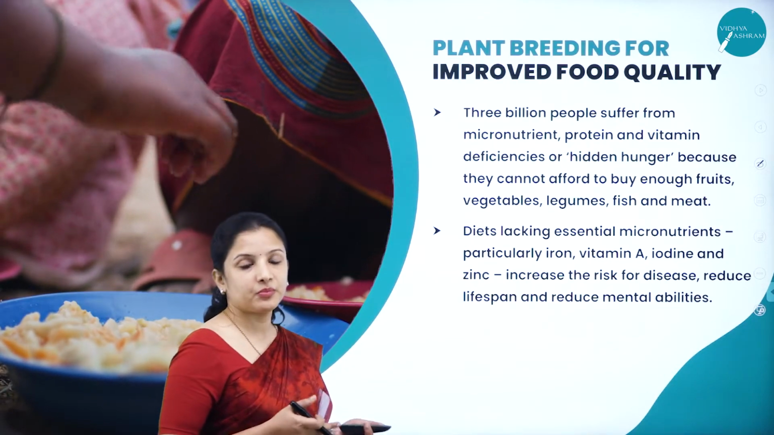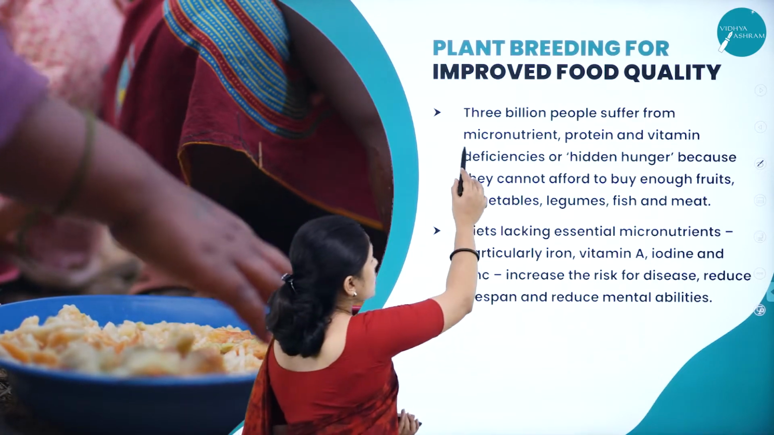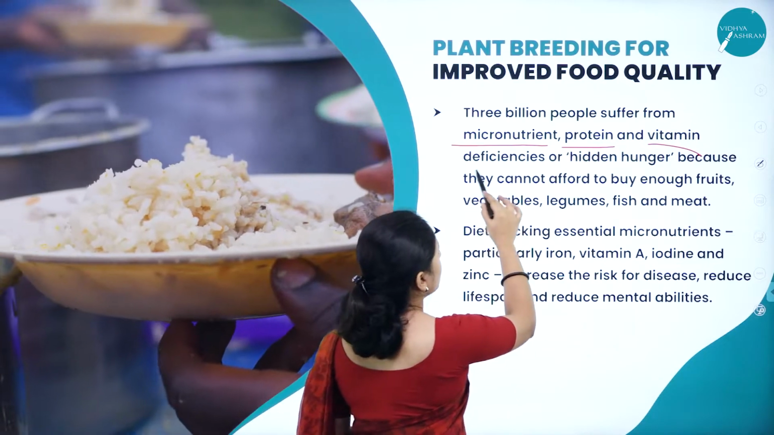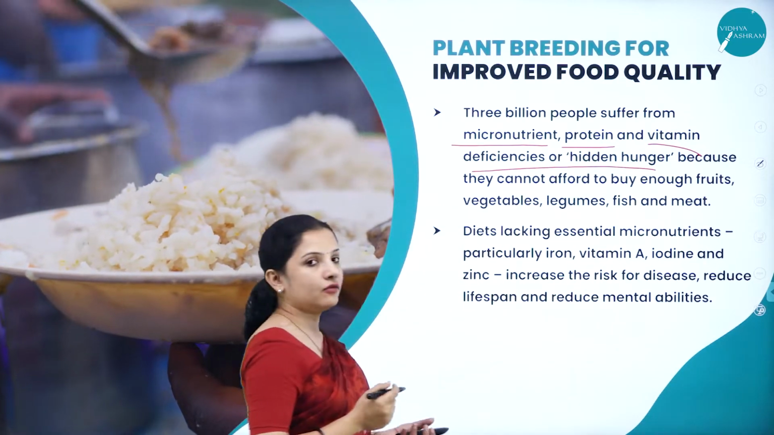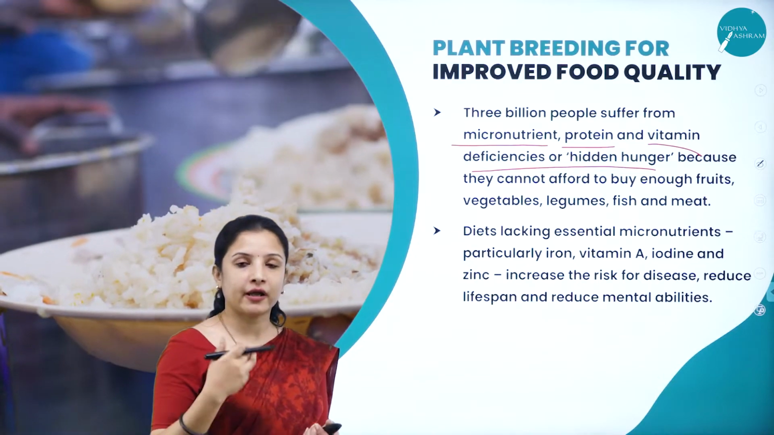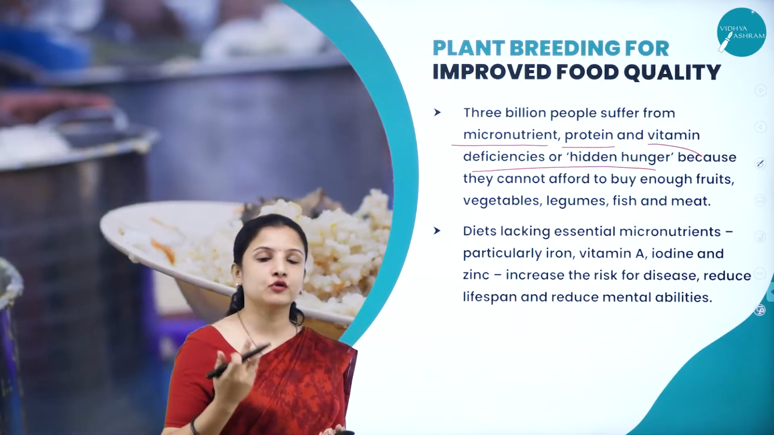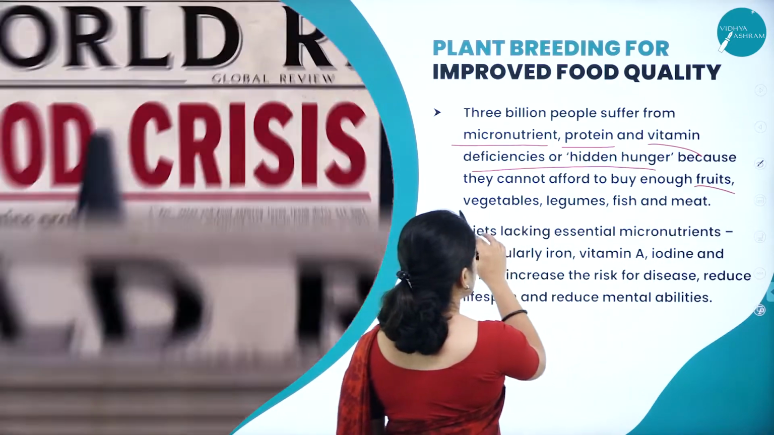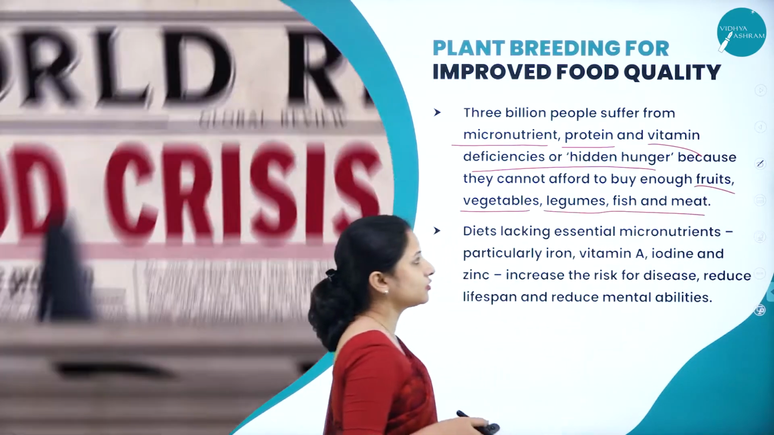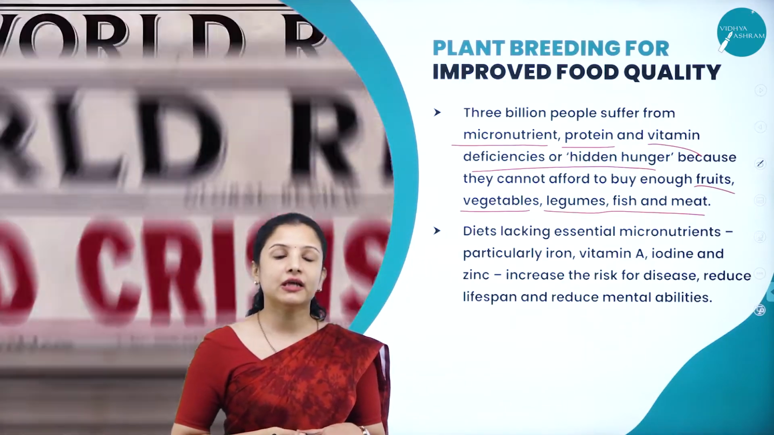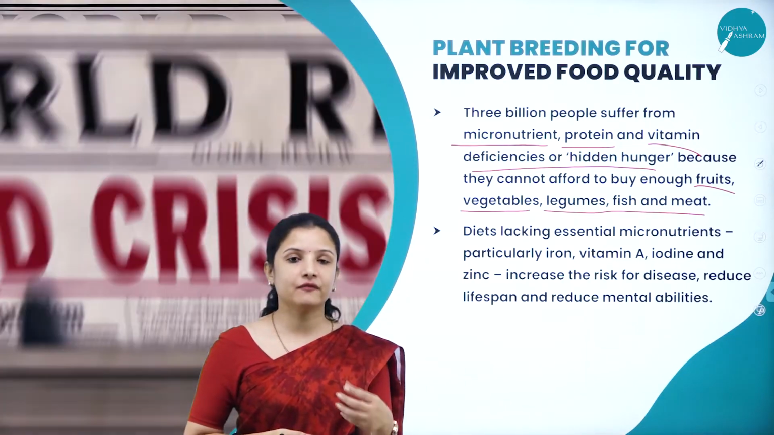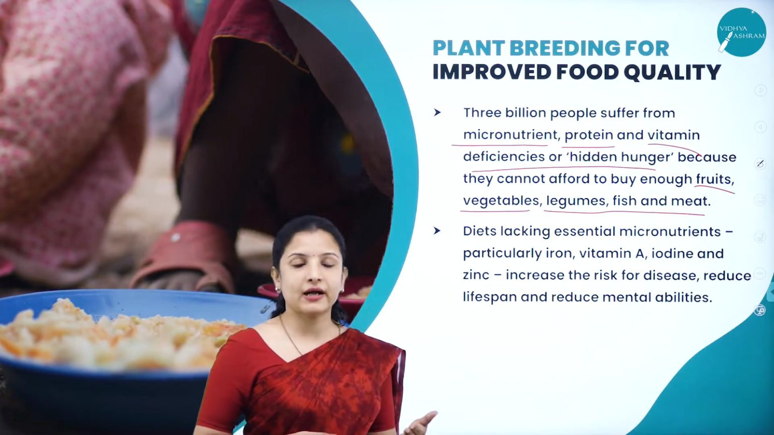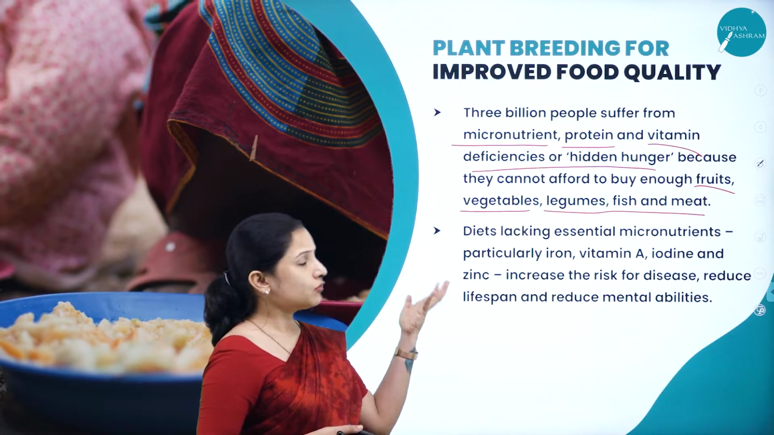So 3 billion people suffer from micronutrient deficiency, protein and vitamin deficiencies, or also because of hunger. And why? Because their economic condition is not good enough to buy enough fruits, vegetables, legumes, fish and meat. Fruits, vegetables and all that are very costly now. We all know that nowadays the cost has soared to the heights, right?